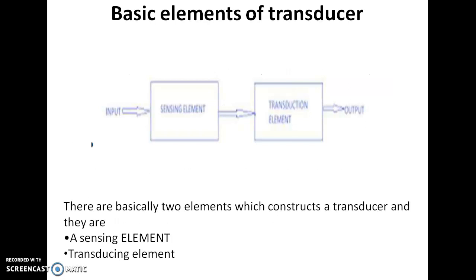The basic elements of a transducer. Generally, a transducer has two types of elements. The first one is the sensing element, the second one is the transducing element. Here in this diagram we can see the sensing element will first sense the input quantity, which can be a physical or mechanical quantity like temperature or pressure. Then it will be sent to the transducing element, where the energy conversion will take place. The physical or mechanical quantity will be converted into an electrical output.